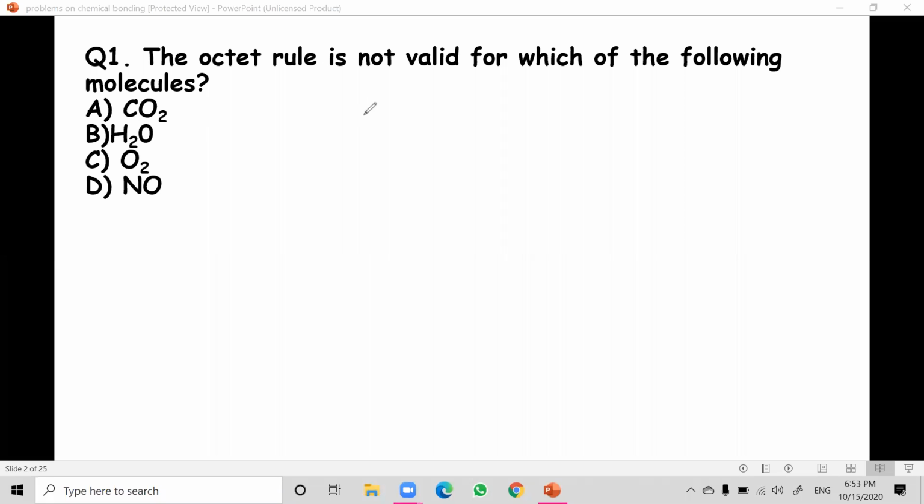So let us see carbon dioxide. In CO2, carbon has 4 electrons in the valence shell. These 4 electrons are shared with 2 oxygens, and each oxygen shares 2 electrons. So after sharing in carbon dioxide, carbon gets 8 electrons. Like that, you have to check each and every compound given. So first, carbon dioxide is following the octet rule.